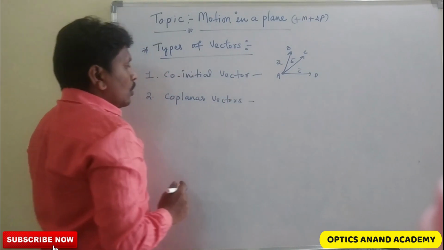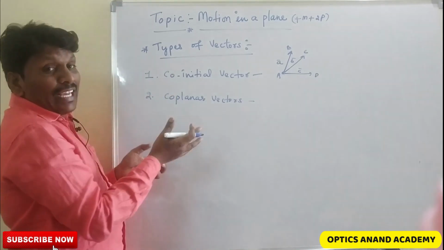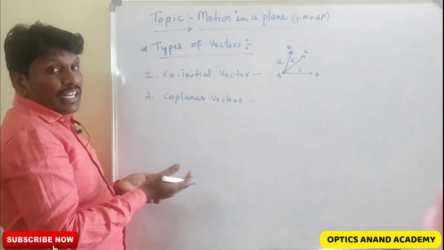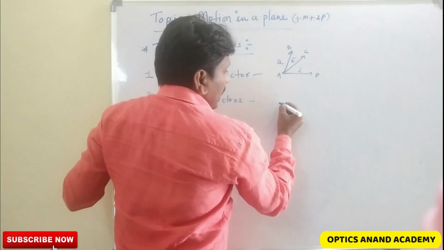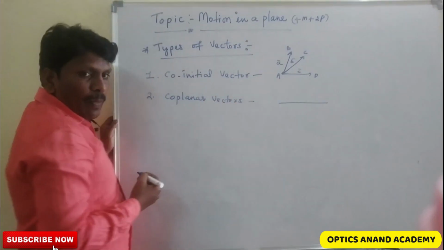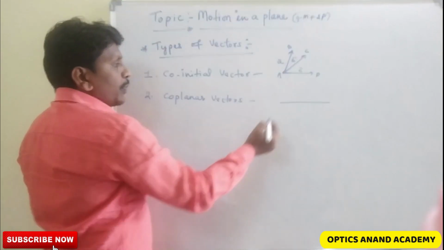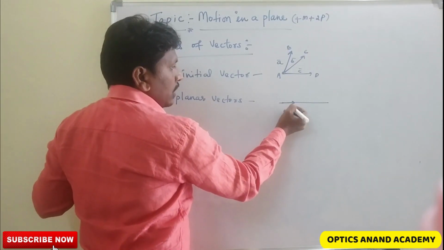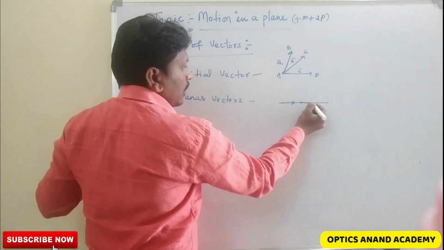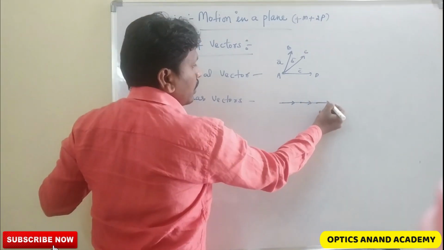Coplanar vectors. Planar is nothing but plane. Let us take this is a plane, and there is a vector from here to here, and there is a vector from here to here.